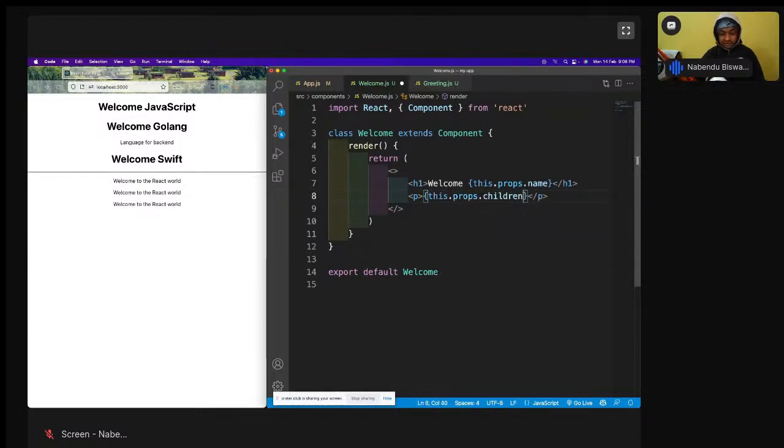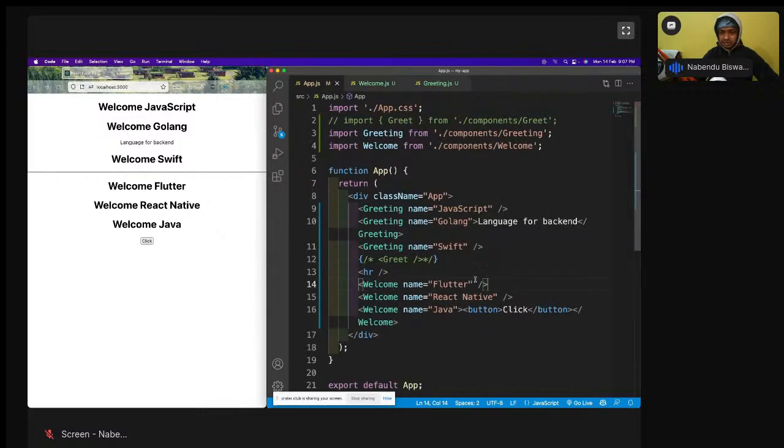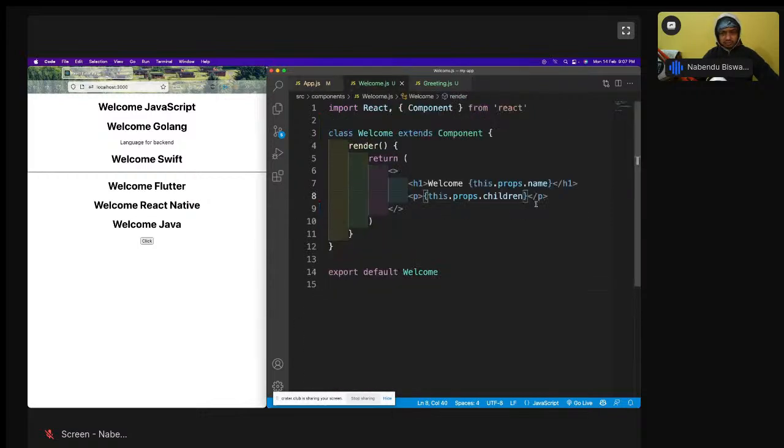So here the this keyword gets added. You see, welcome Flutter, welcome React Native, welcome Java, and the click. This is the children, which is actually a button that I passed here. So this is how props.name and props.children are used. This is a very important concept in React, used throughout React, for how to pass the data. It is a very easy concept in comparison with something else which we are going to learn.